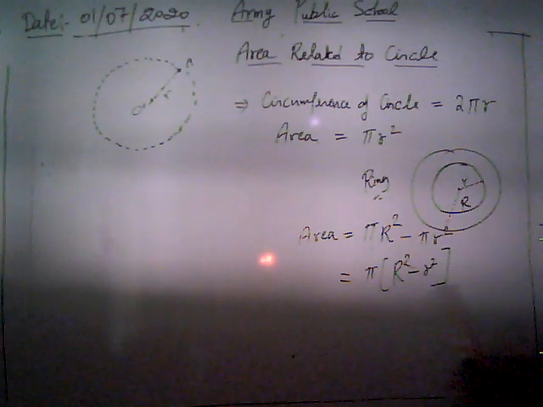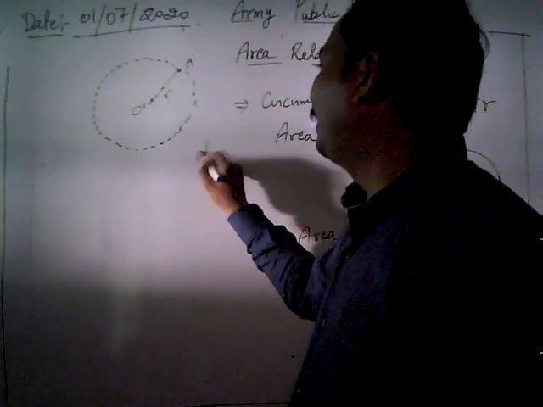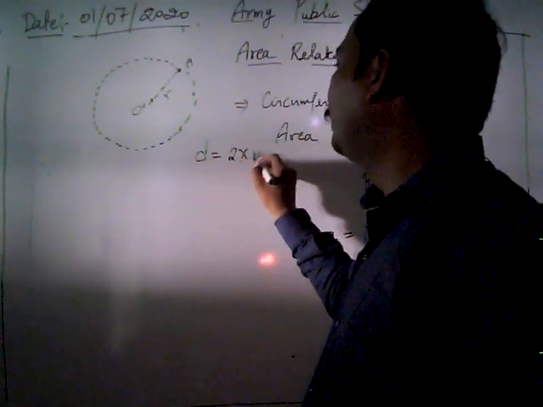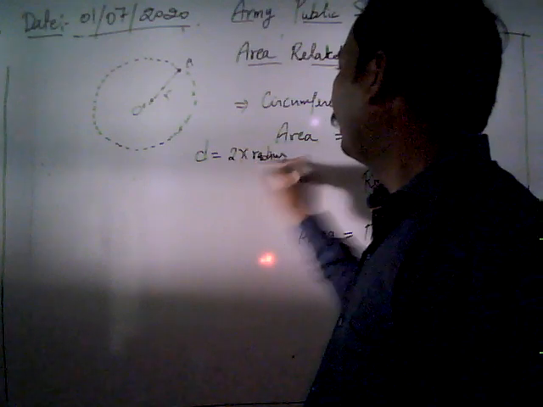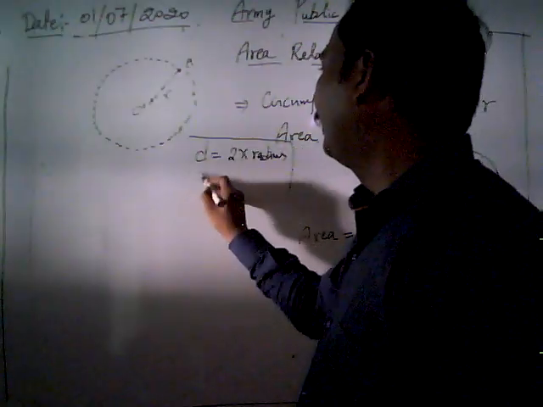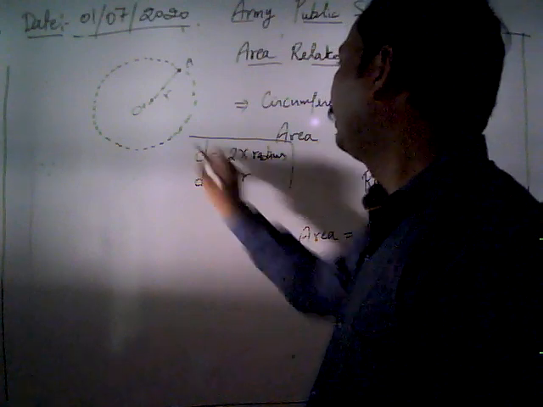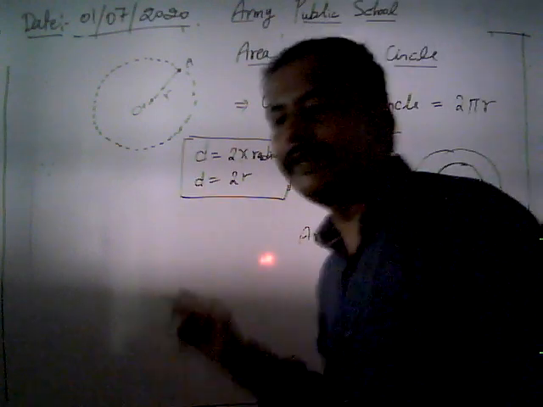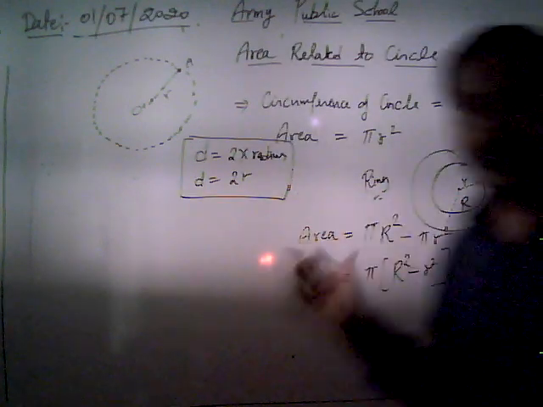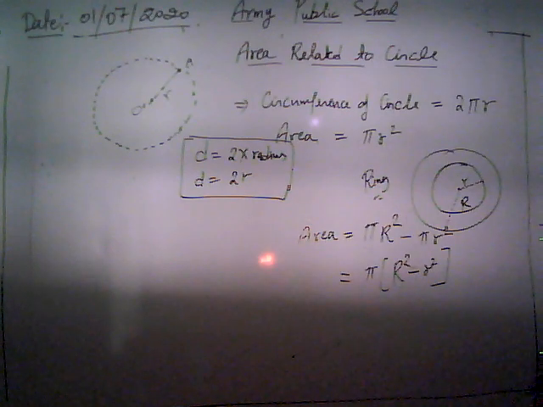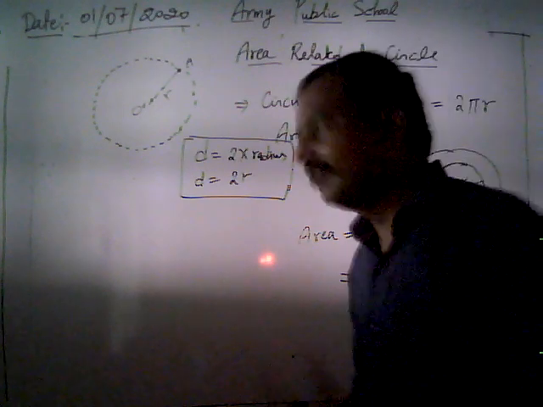And remember, our diameter is given by 2 times the radius, that means diameter is 2r. This is the basic concept we have already discussed in our previous classes.